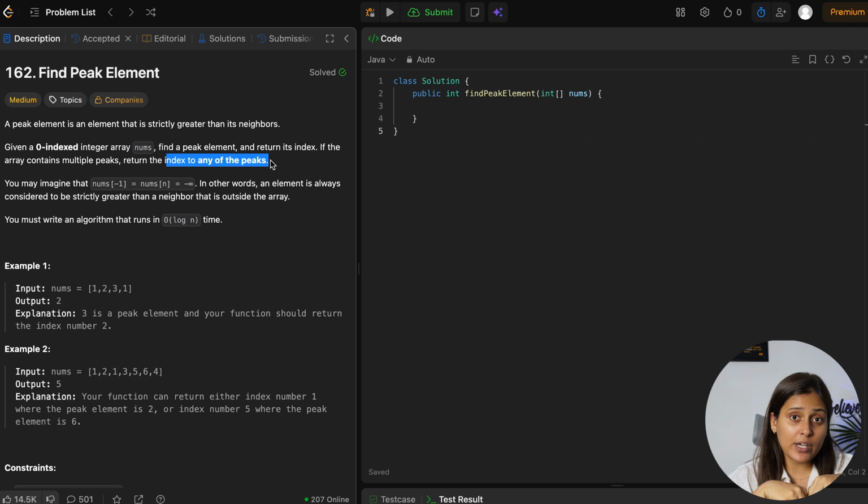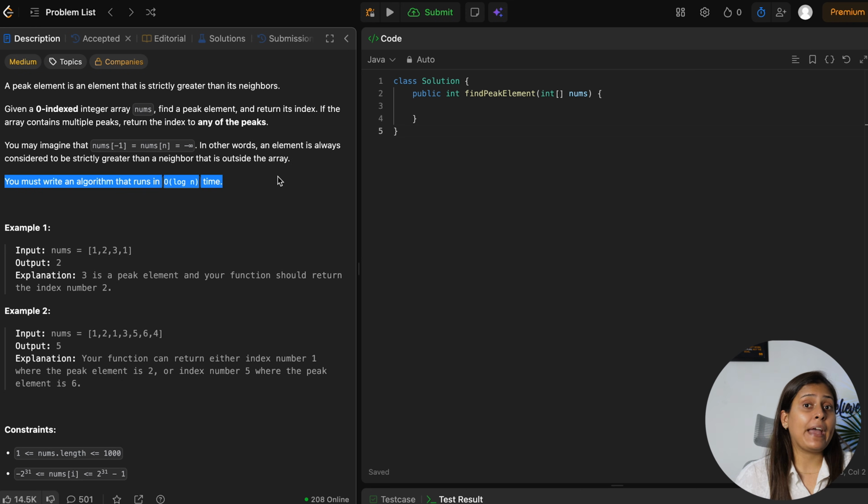Okay, so here in this question there can be multiple such peak elements, and in that case we are free to return any of those indexes. We have to write the logarithmic of n solution, definitely, because by linear search we can find it easily, but we will see the optimized code which will be done using binary search algorithm.